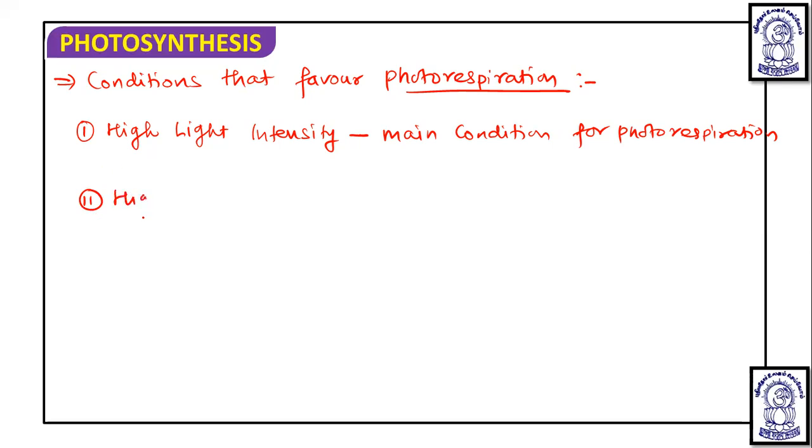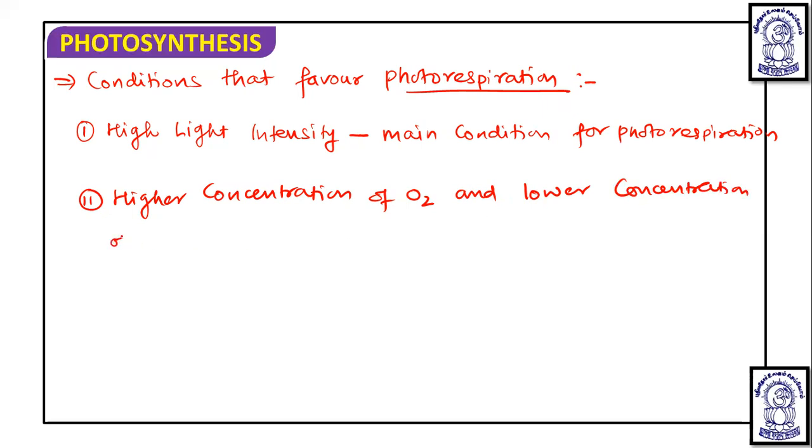The second condition is a higher concentration of O2 and a lower concentration of CO2 inside the mesophyll cell.